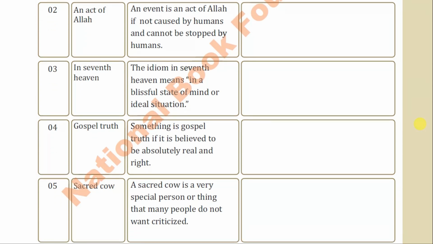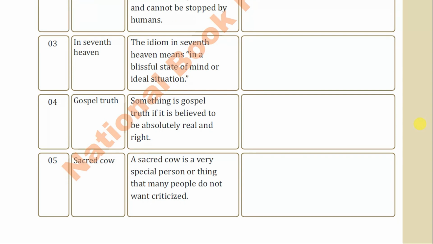In seventh heaven: the idiom in seventh heaven means in a blissful state of mind or ideal situation. Yes, she is in seventh heaven as she has achieved all her goals. Gospel truth: something is gospel truth if it is believed to be absolutely real and right.